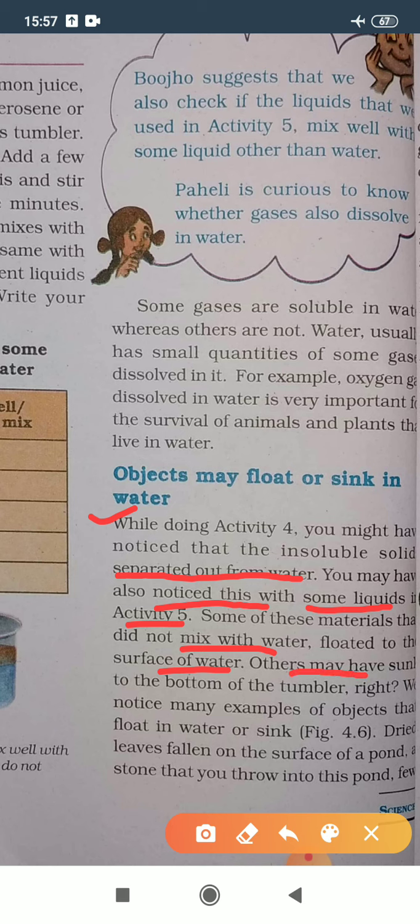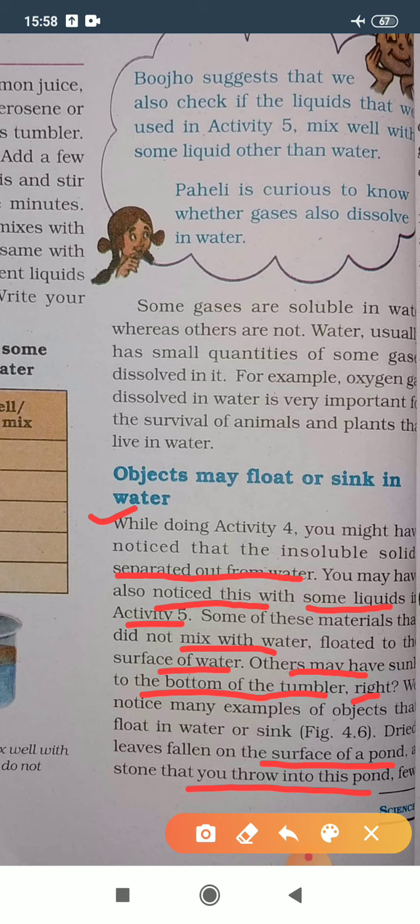Others may have sunk to the bottom of the tumbler, right? We notice many examples of objects that float in water or sink. Dried leaves fallen on the surface of a pond, a stone that you throw into this pond.